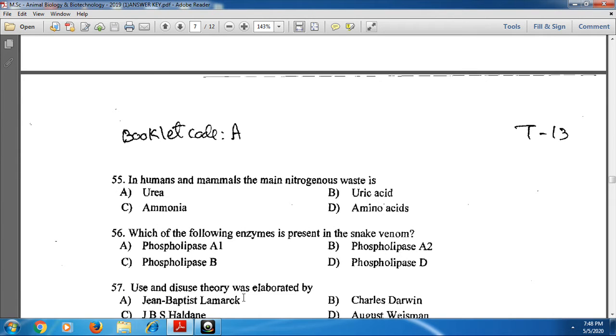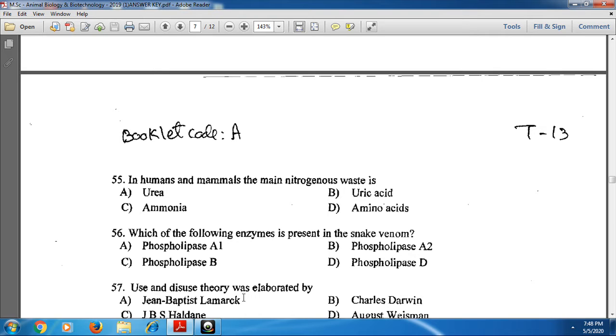Next, the 56th one: which of the following enzymes is present in snake venom? Here option B is the correct one, phospholipase A2. What are phospholipases? Phospholipases are enzymes which hydrolyze phospholipids, and there are many types.